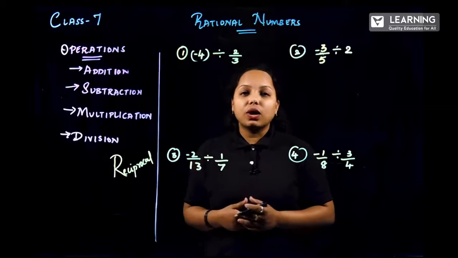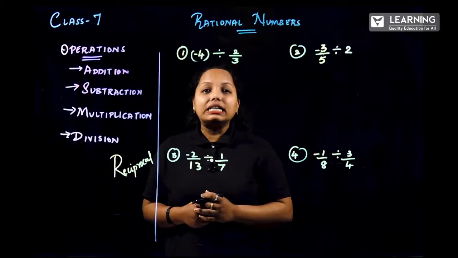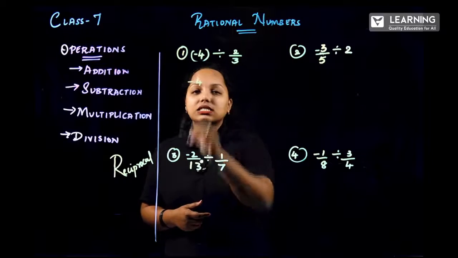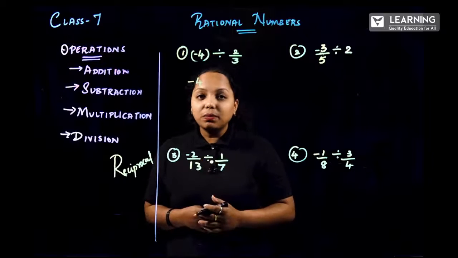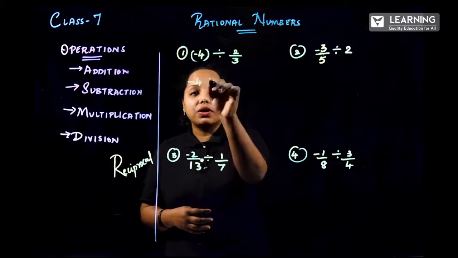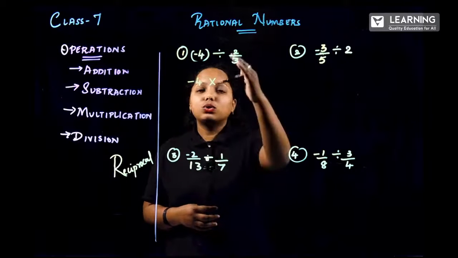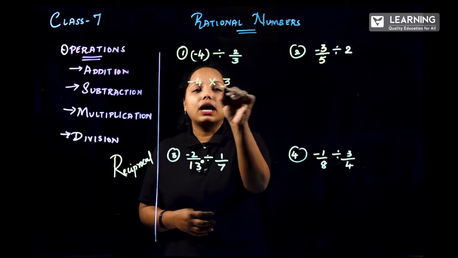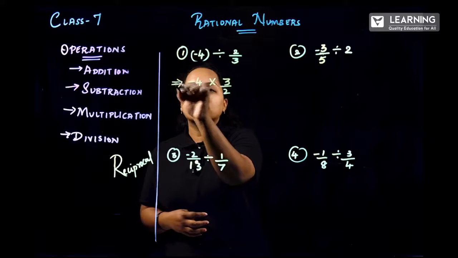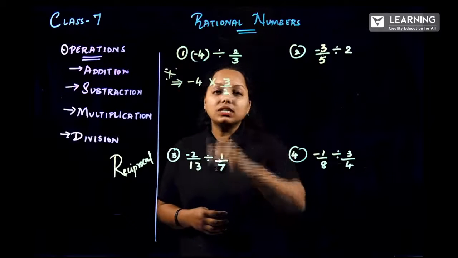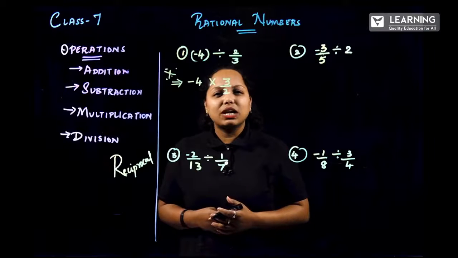So here, the first question: minus 4 divided by 2 by 3. Keep the minus 4 as it is. Convert the divided by operation into the into operation. So what you have to do is take the reciprocal. So 2 by 3 becomes 3 by 2. I hope you are getting this. Now this step is very, very important. If you know this step, then the rest of the answer is very, very easy.